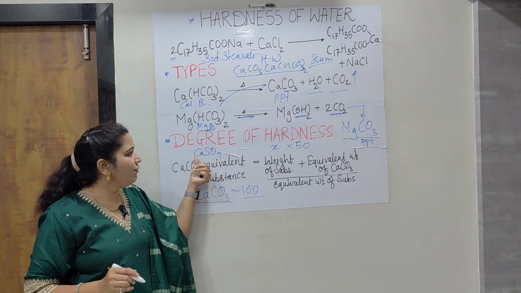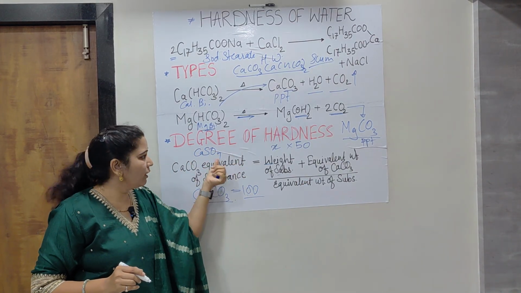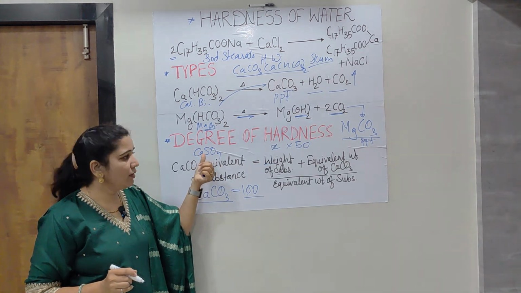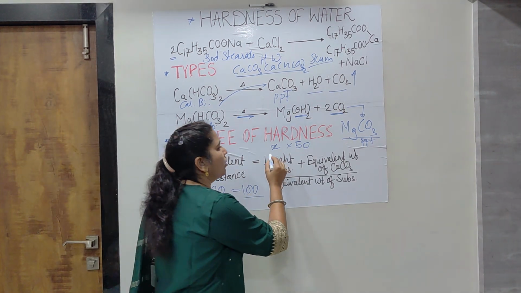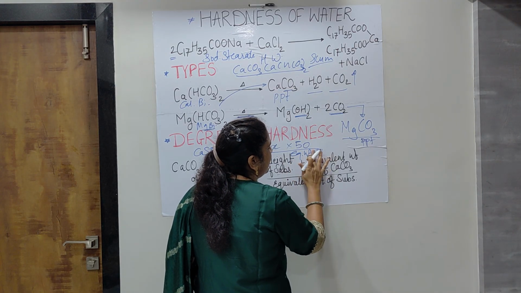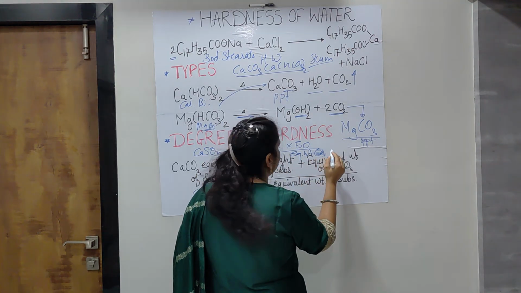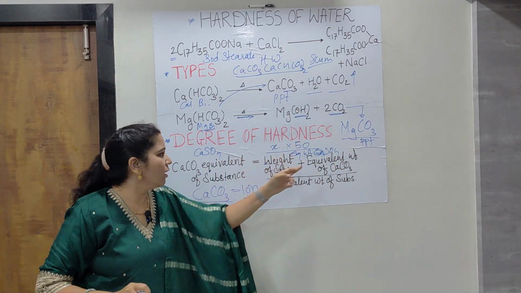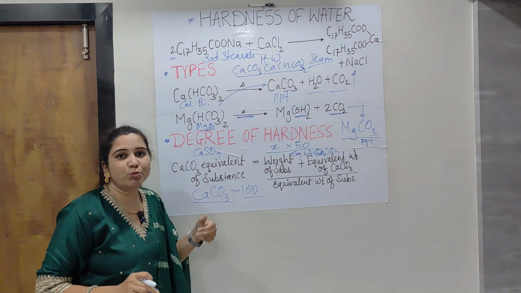Here we have to calculate the equivalent weight of calcium sulfate, from the atomic weights of calcium, sulfur and oxygen. In this way we can easily get the CaCO3 equivalent of the substance.